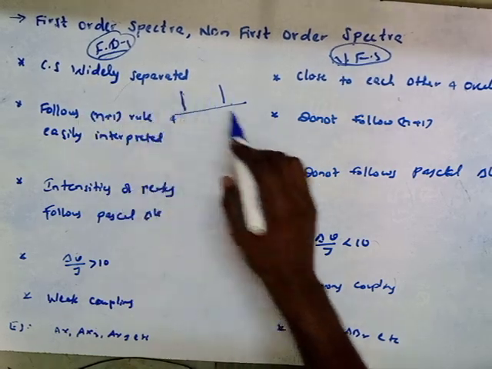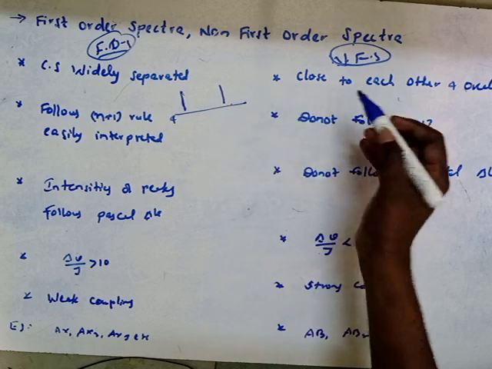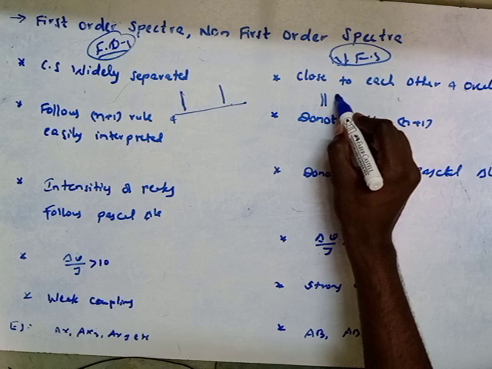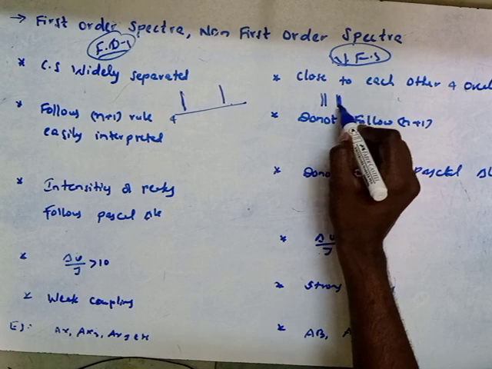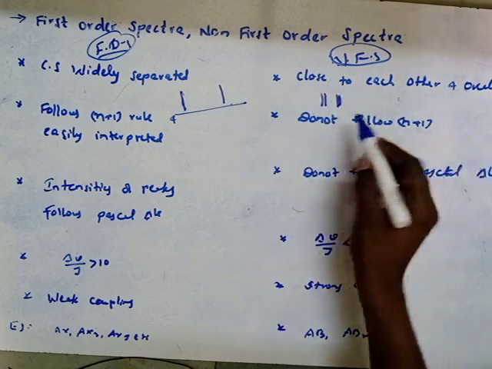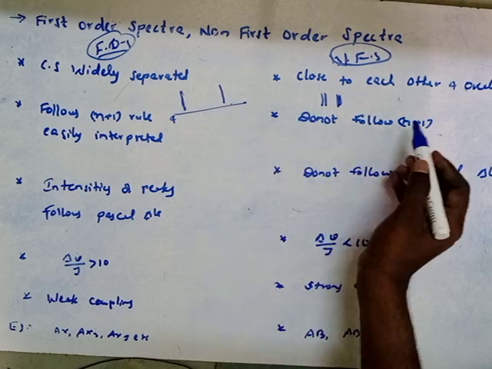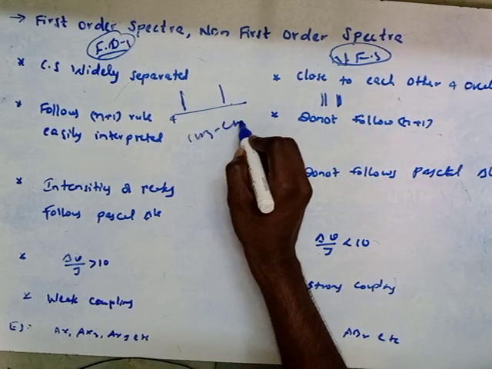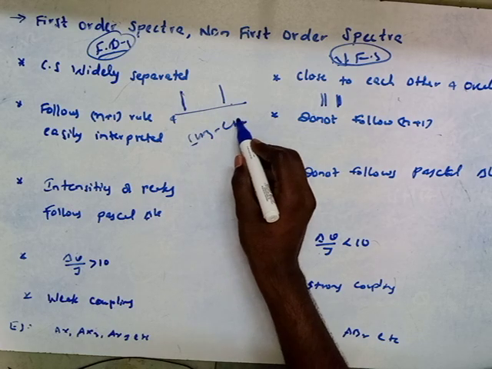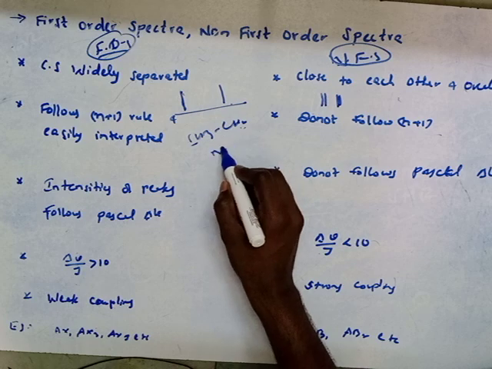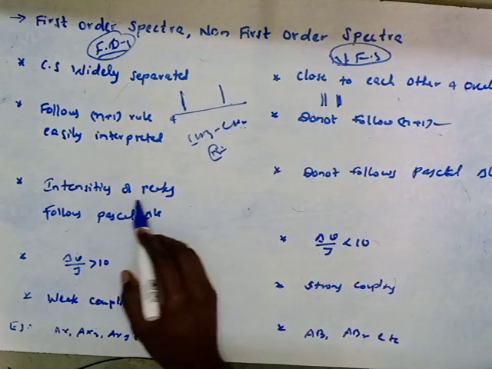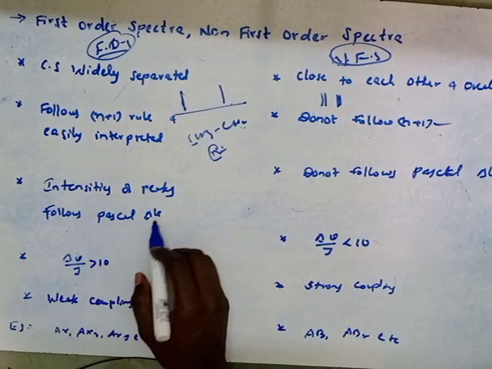Whereas in non first order spectra, the chemical shifts are very close to each other, and sometimes overlapping also occurs, so we cannot interpret which type of signal is for which type of proton. It is difficult to interpret and does not follow the n+1 rule. n+1 rule means, if CH3 and CH2 are there, how many neighboring protons are there for this carbon? Such an n+1 rule is not followed by non first order spectra. And intensity of peaks follows the Pascal triangle method.